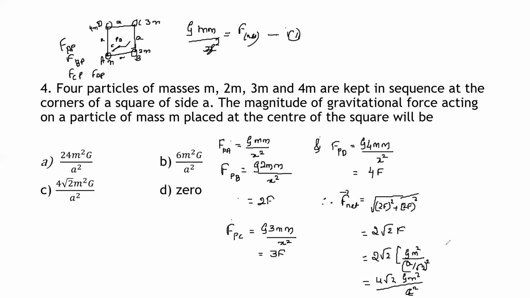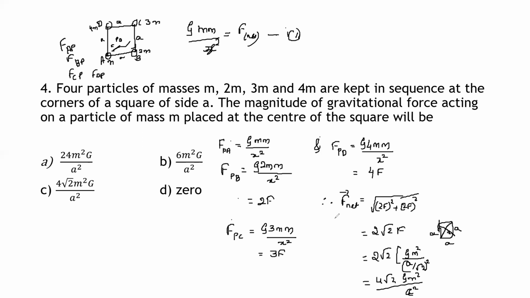Here, that's just one step I have taken directly, students. A by root 2, how are we getting that? Suppose this is a square. So this is the diagonal and all the sides, as I said, are a. And suppose this is x. Whatever the distance is here, x can be calculated by using the Pythagoras theorem. So by Pythagoras theorem, it is found to be a divided by root 2. So I have substituted and simplified. Okay, so this is how we can calculate the F net.